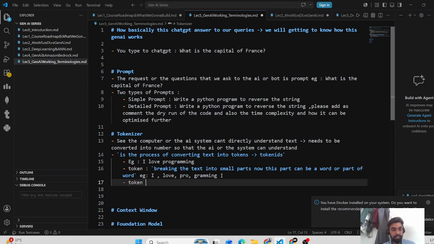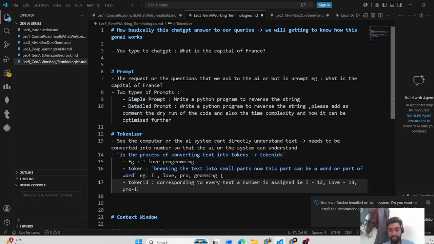Corresponding to every token, a number is assigned. Let's say for "I" it is 12, I'm just suggesting random numbers, "love" can be 30, "pro" can be 128, "gramming" can be 124. Something like that, right?